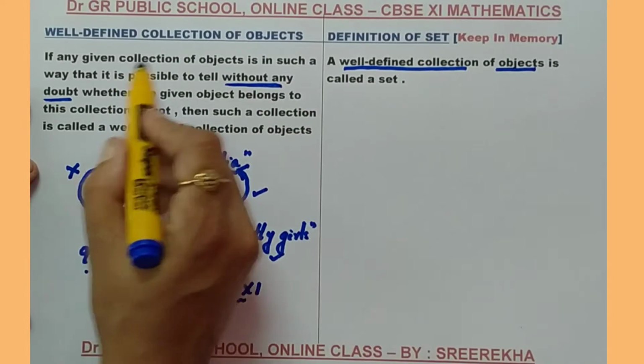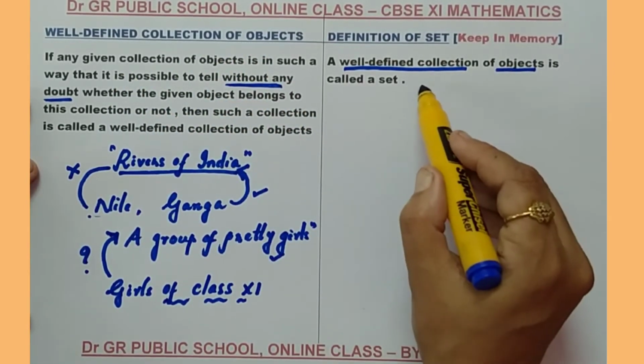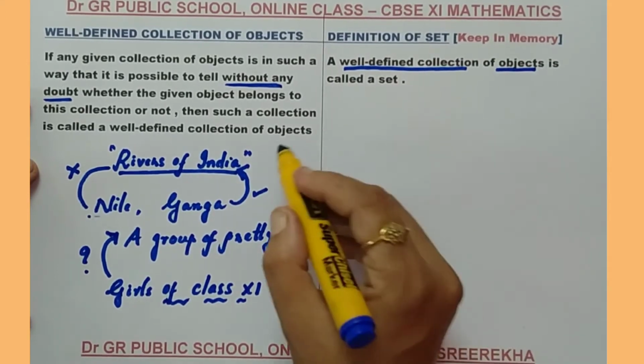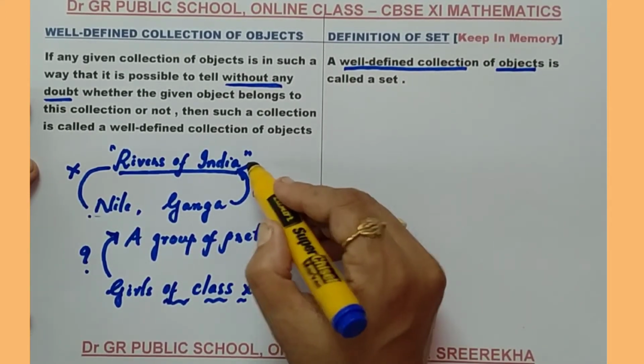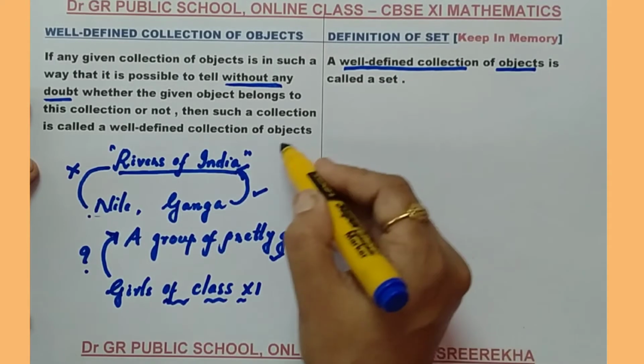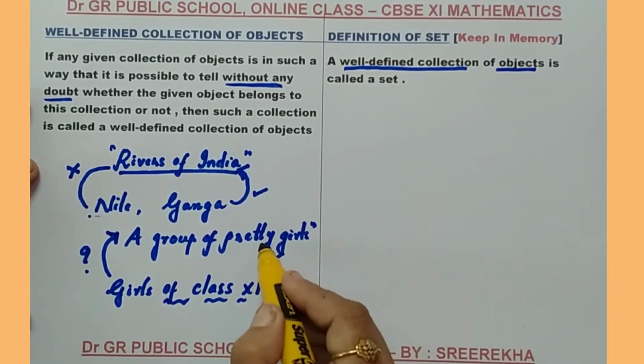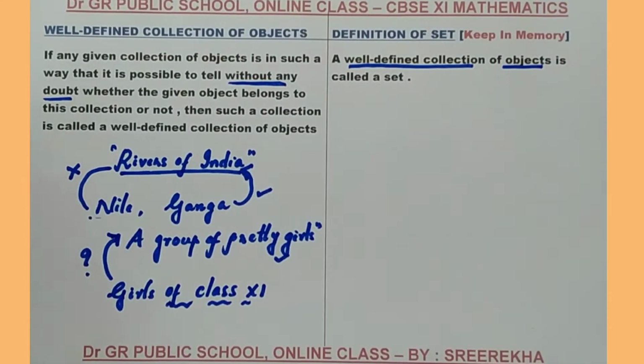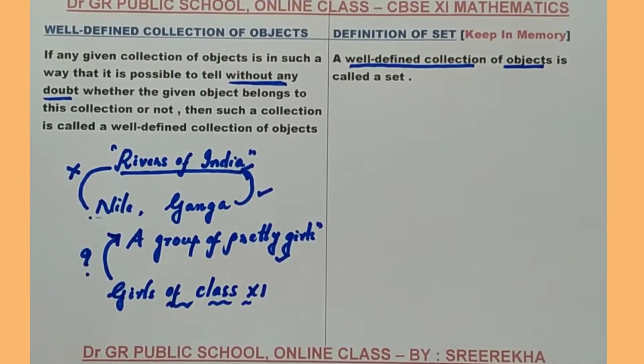Now you know what a well-defined collection is. A well-defined collection of objects is called a set. So, you can say that the rivers of India is a set, because it is a well-defined collection. But a group of pretty girls is not a well-defined collection, so it is not a set. In this way, a well-defined collection is called a set.